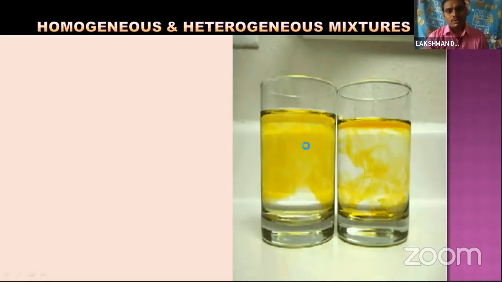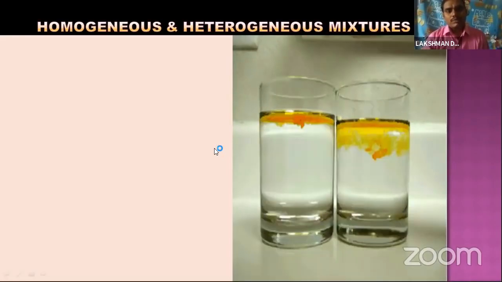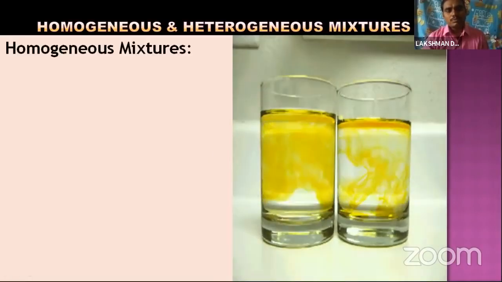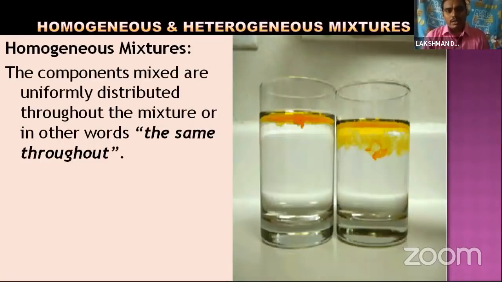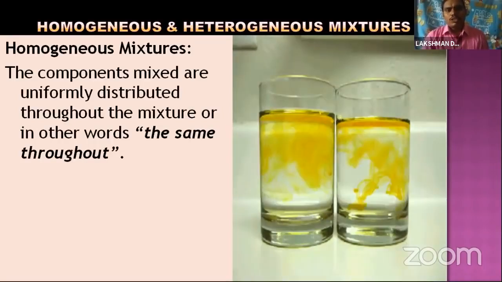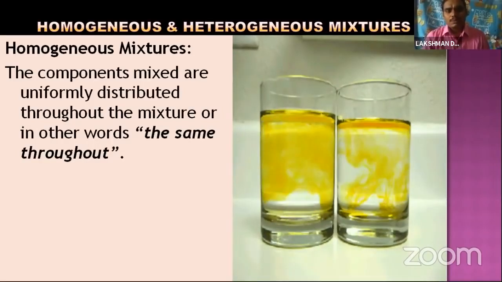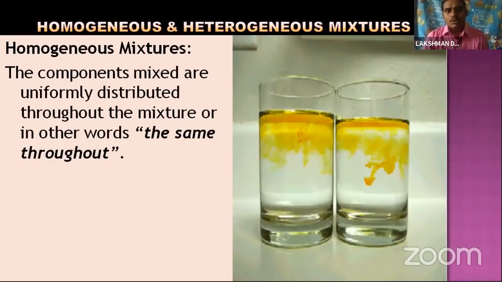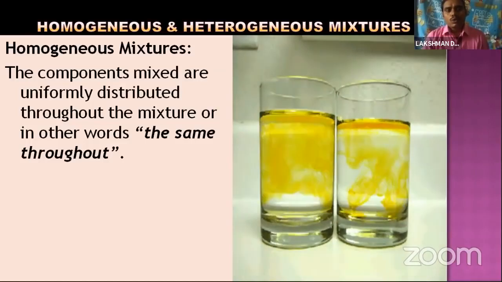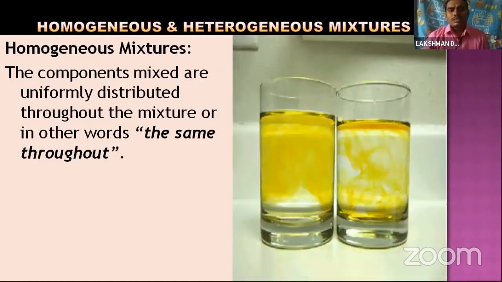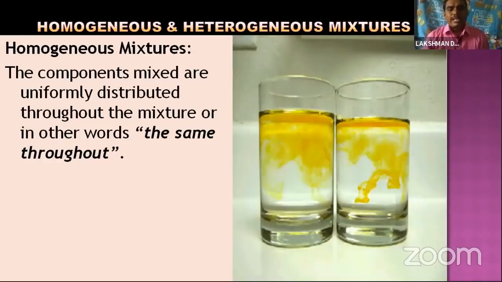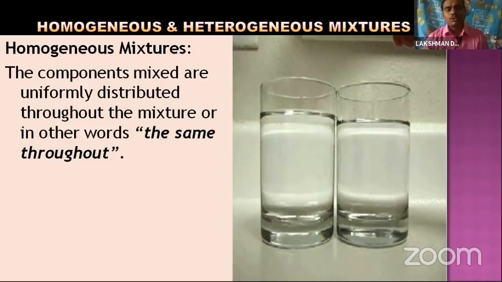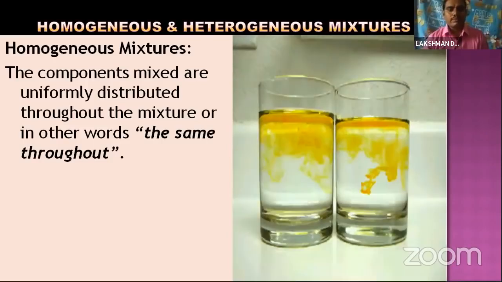So let us come to the definition of homogeneous. Homogeneous mixture means the components are mixed or uniformly distributed throughout the mixture. So simply we can say it is the same throughout, uniformly distributed throughout the solution or solvent.